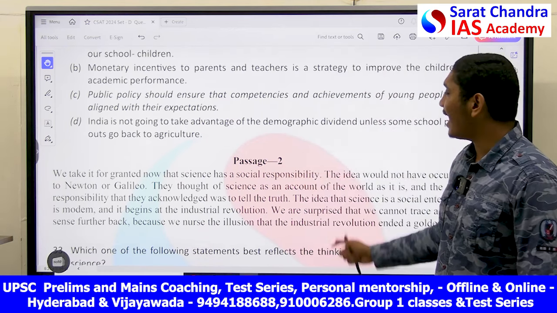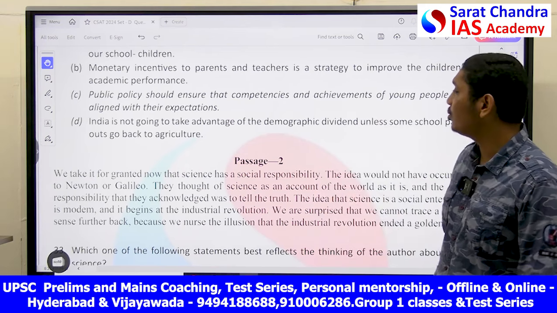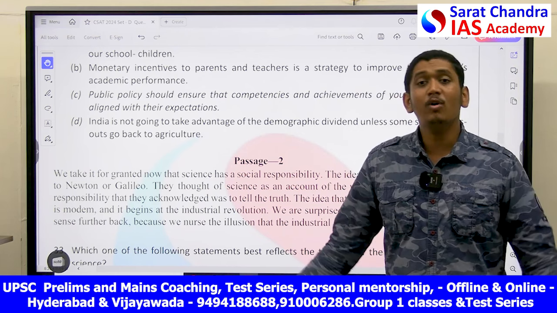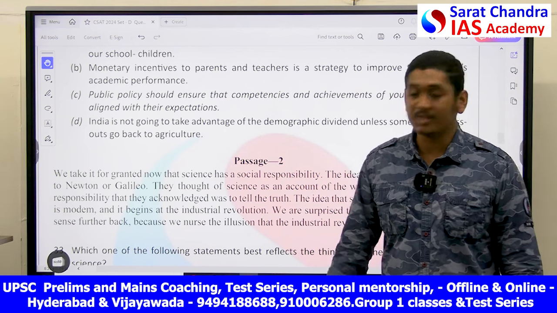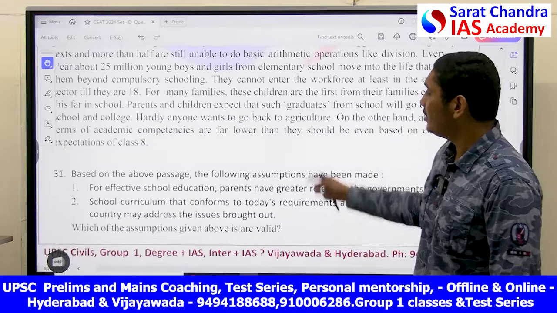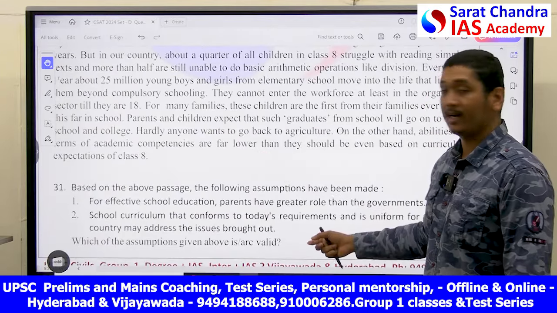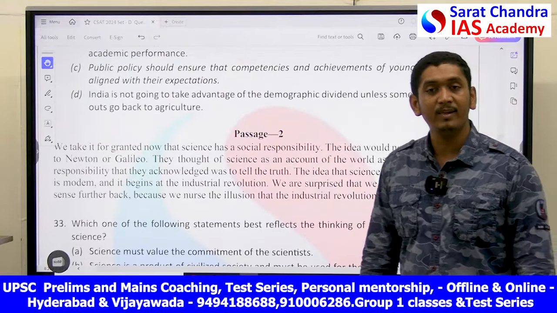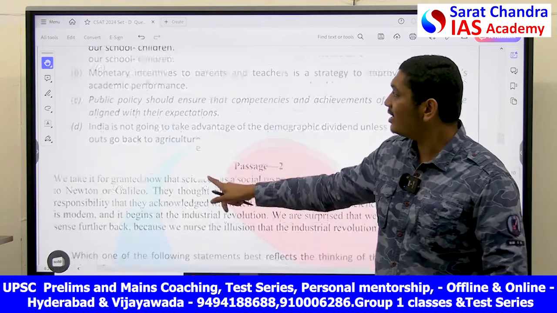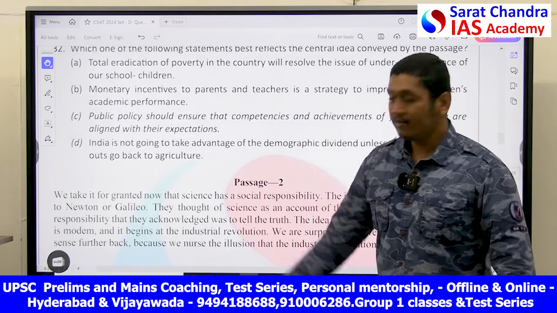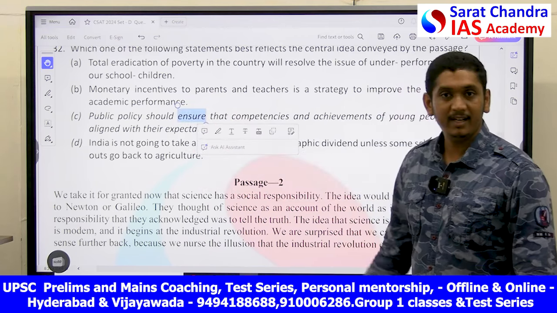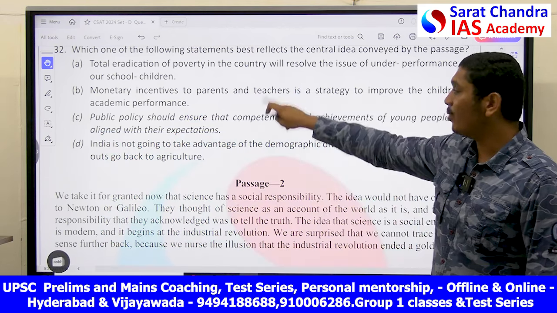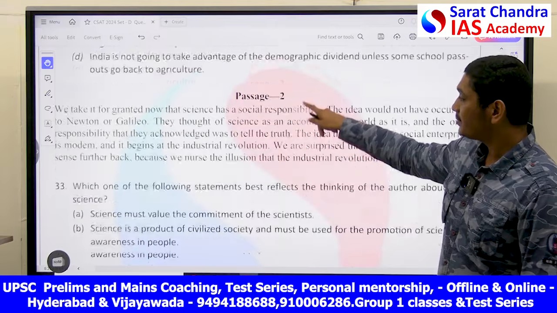India is not going to take advantage of the demographic dividend unless some school passing outs go back to agriculture. What did we speak? They cannot go back to agriculture. That's what the statement in the passage clearly mentioned. You can see, hardly anyone wants to go back to agriculture. And we never spoke about demographic dividend. Where did this word demographic dividend come from? For you to explain the crux, these are irrelevant. Irrelevant are A, B, D. For you, the relevant answer will be option C. In most of the passages, my friends, eliminating the irrelevant is very important rather than choosing the right answer.